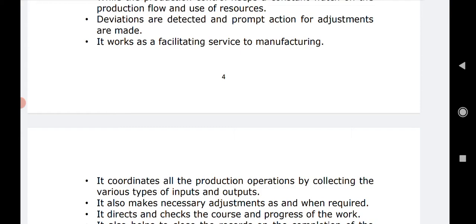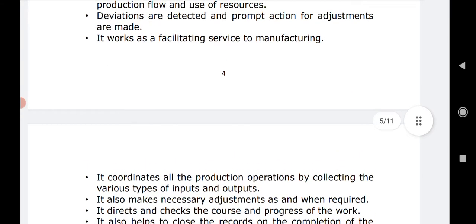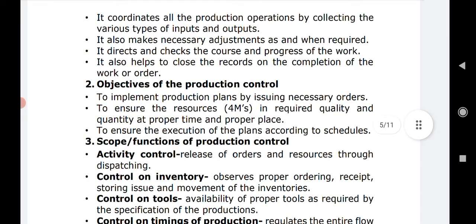Right? So deviations are detected and prompt actions are made for the adjustments for the same. That means deviations ખાલી ગોતવાના, differences શોધવાના એ controllingનું કામ નથી. Controlling or production controlling finds out the differences, that what was to be produced and what is produced, and then it tries to make the adjustments accordingly. So it works as a facilitating service to manufacturing. So it is very important to carry out this production control system or maybe the function.